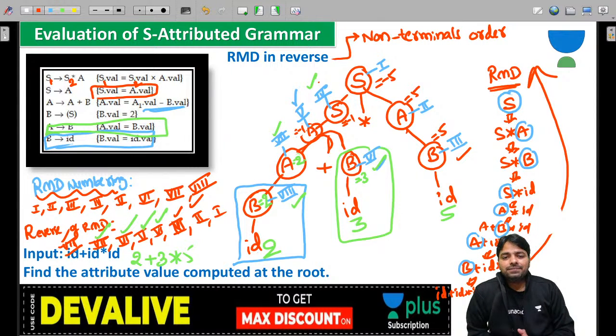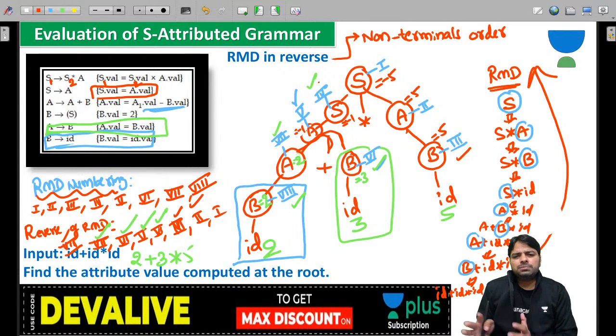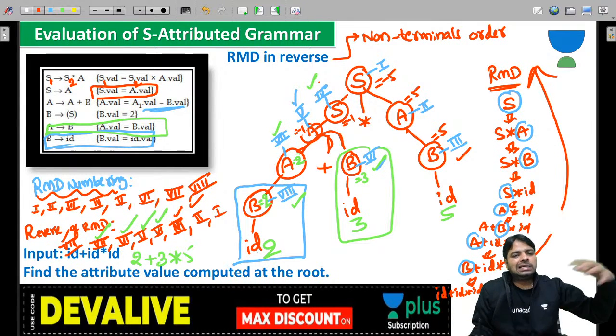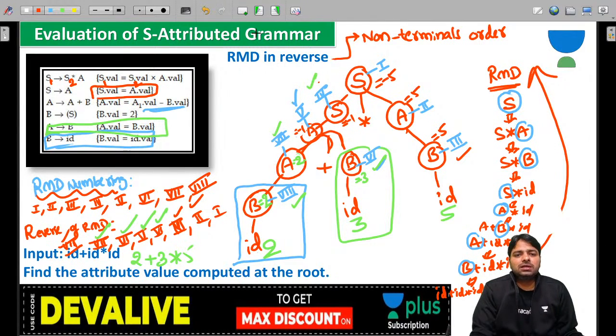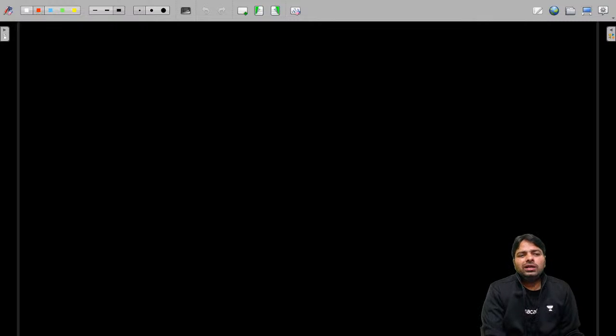The reason is because the grammar is both L attributed and S attributed. And when the grammar is both L attributed and S attributed, you can always depend on L attributed, because both will give the same answer. I'm writing the point. No need to do this kind of analysis in the exam, guys.